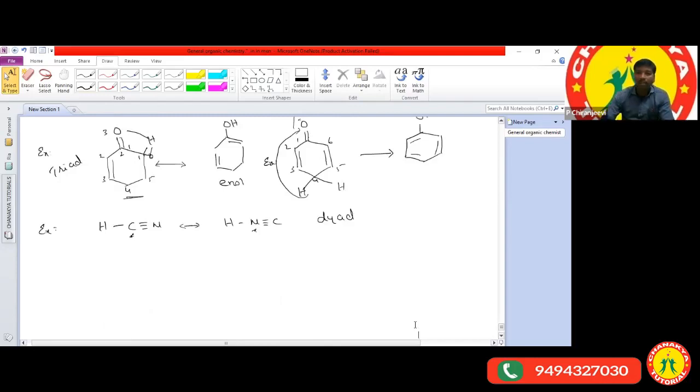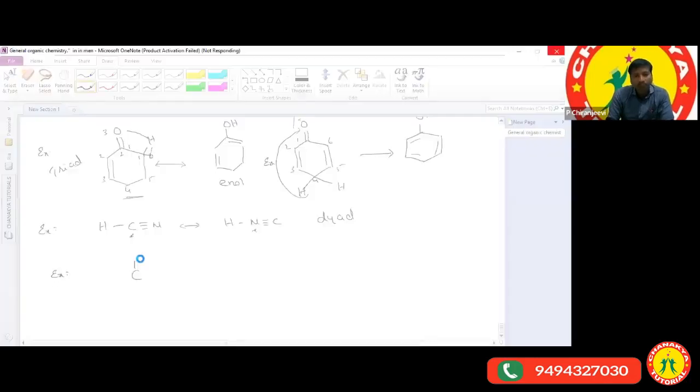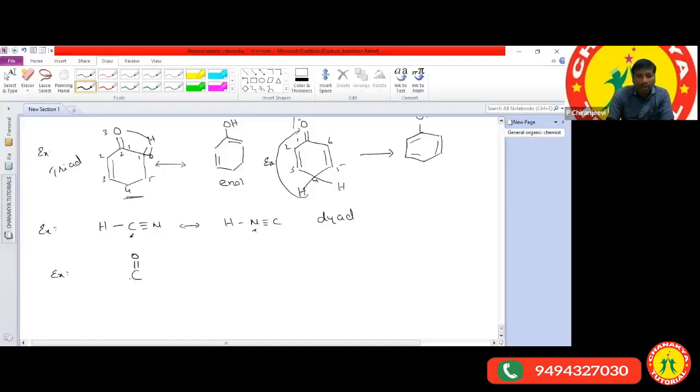Now, let us see one example that I wrote here. C double bond O, C double bond O bond CH3 bond CH2 bond C double bond O bond NH2.